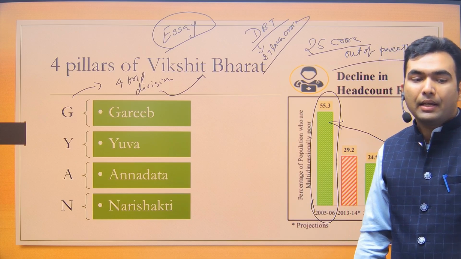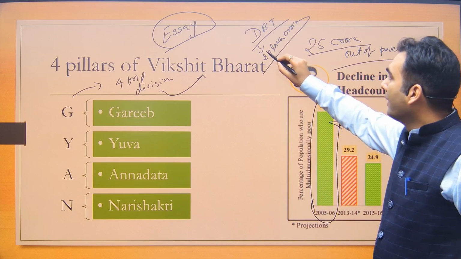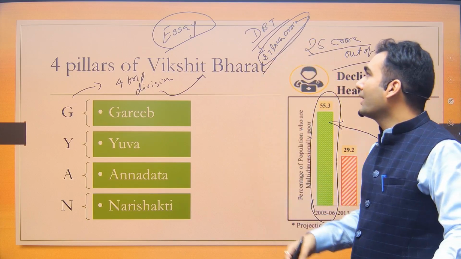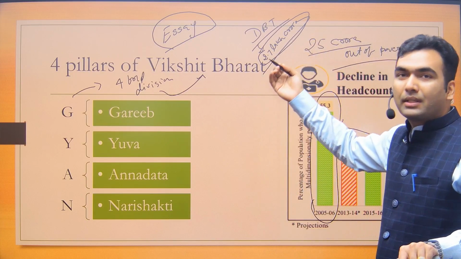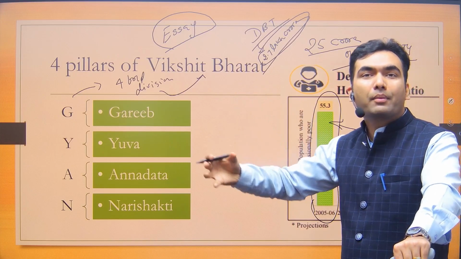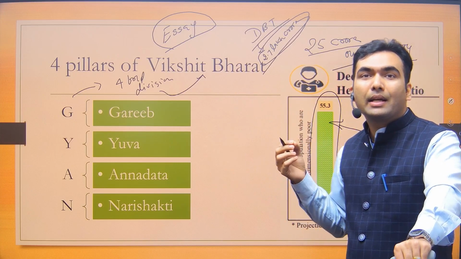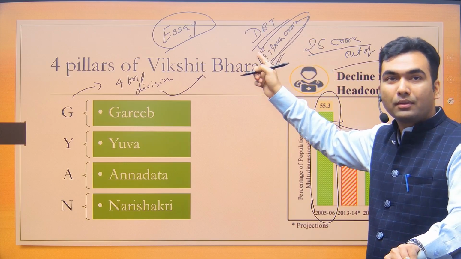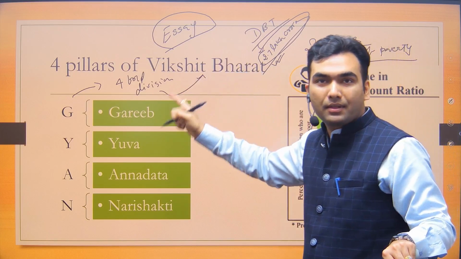Okay, so 2.7 lakh crore saving. So if questions come like discuss the benefit of direct benefit transfer, one person can say that it would lead to a lot of saving for the government, and one person can write that it would lead to saving of 2.7 lakh crore. This is definitely a better answer.